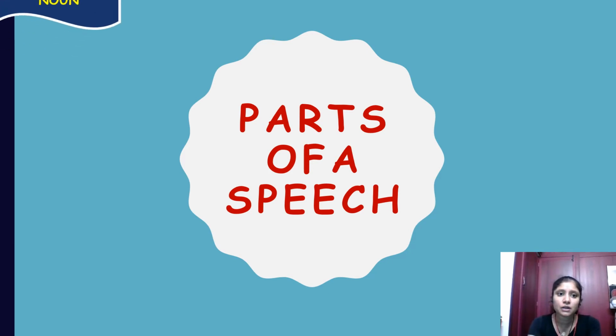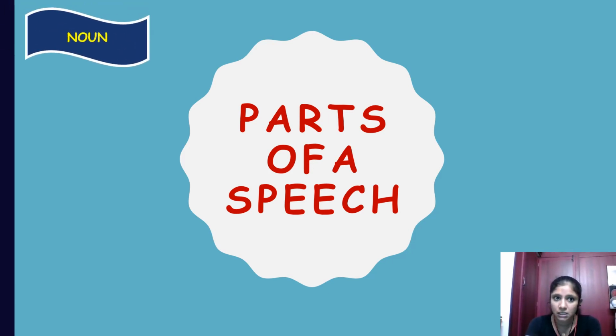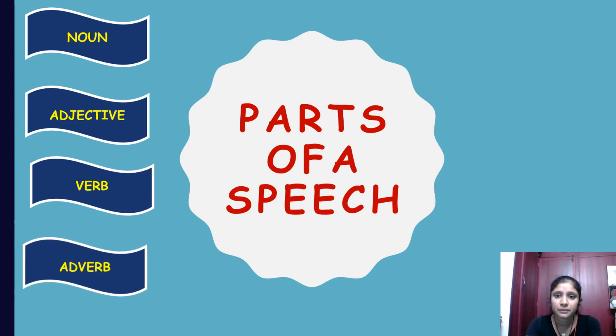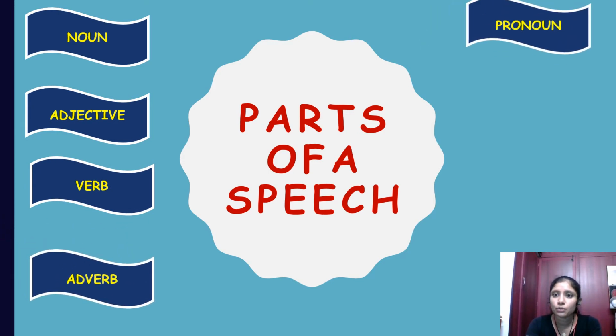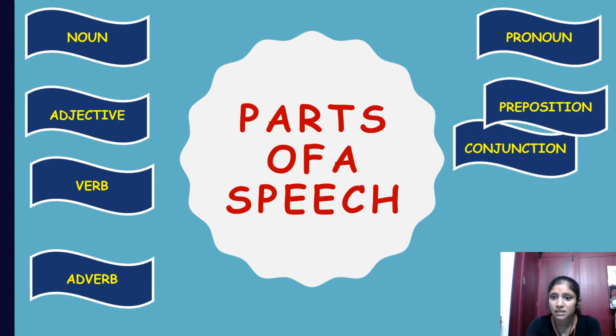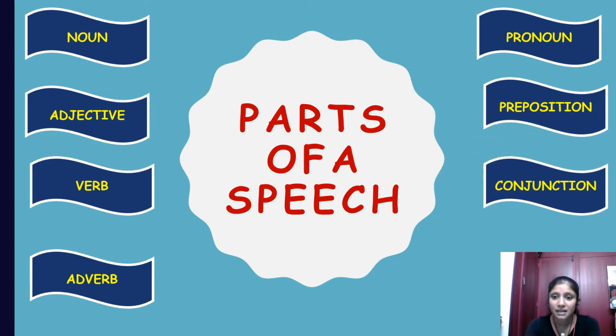The first part of speech is noun, the second one is adjective, the third one is verb, the fourth one is adverb, the fifth one is pronoun, the sixth one is preposition, the seventh one is conjunction, and the eighth one is interjection.